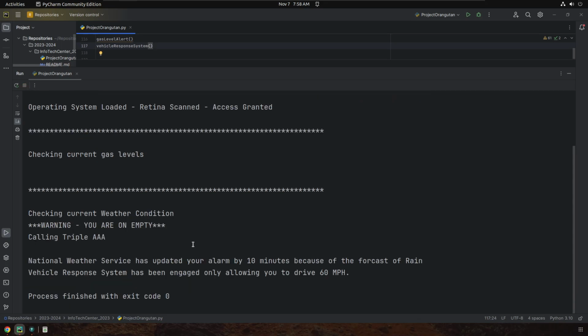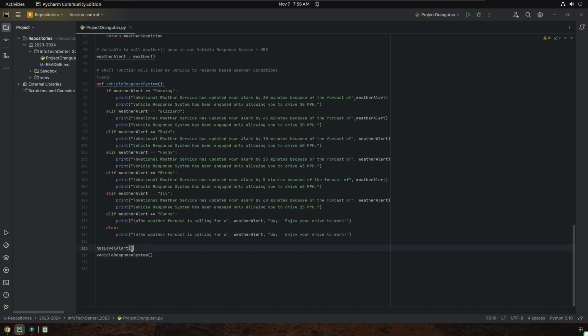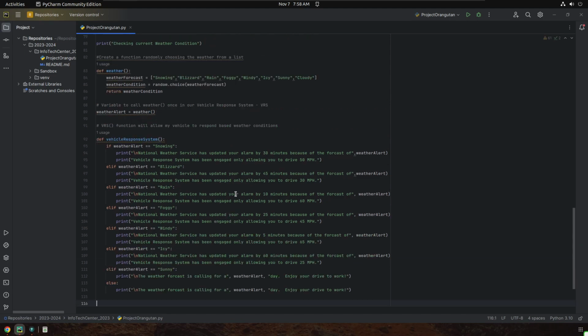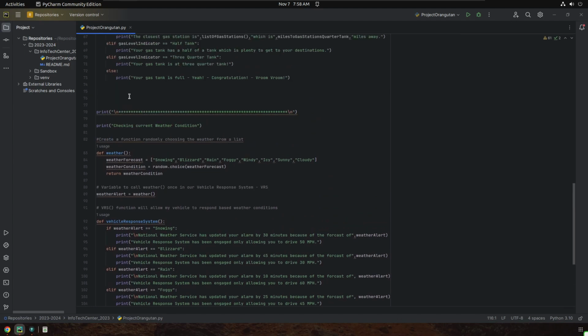So it's still checking my current gas levels. And hey, warning, you are on empty, called AAA. Now I'm kind of curious. Oh, I know why it did that. Because I think I'm going to move that back and we'll test this out more later, because I was calling a print statement before I did that. So again, hey, that didn't work out the way I thought it would work out, and I'll explain why in a different tutorial, but I'm going to cut that back out, and I'm going to throw that back up there where it belongs. So don't do that.